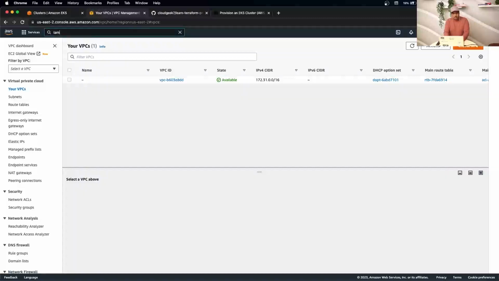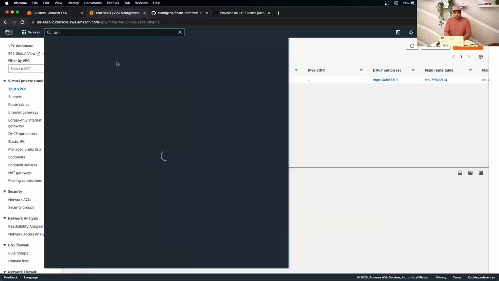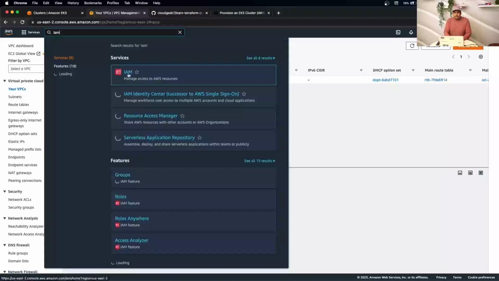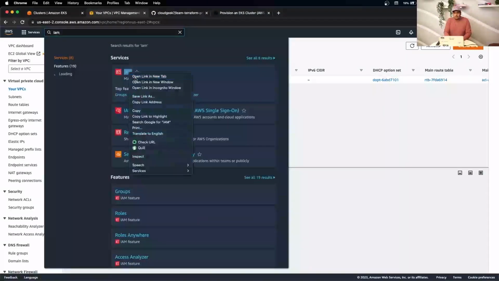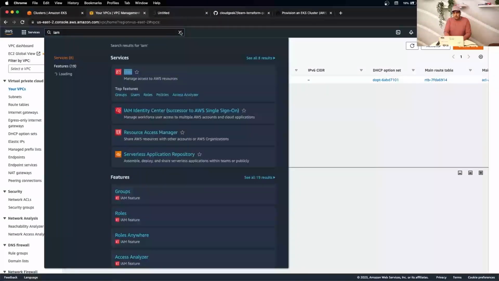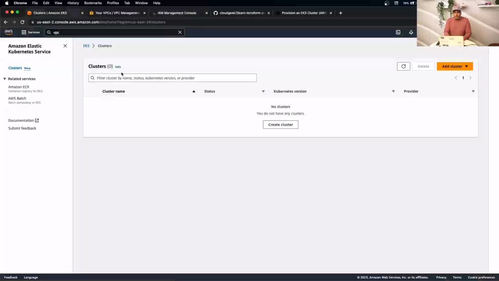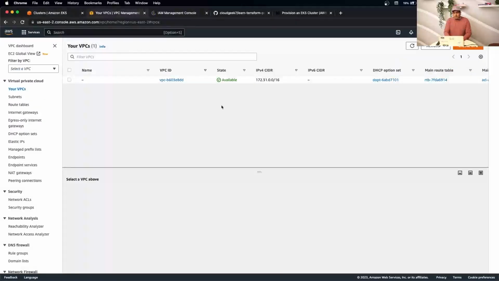Right, so now let's go also to the IAM just to make sure we don't have any roles apart from the default ones or service roles. So yeah, there's no clusters. There's just the default VPCs, nothing else.